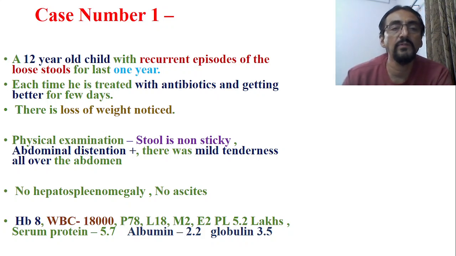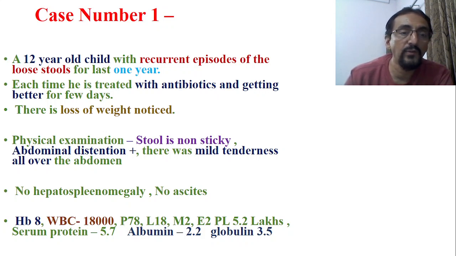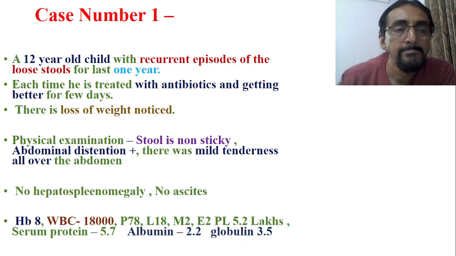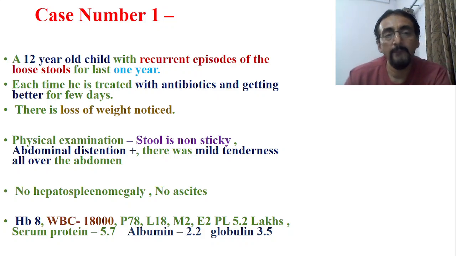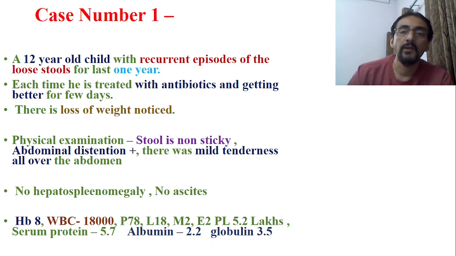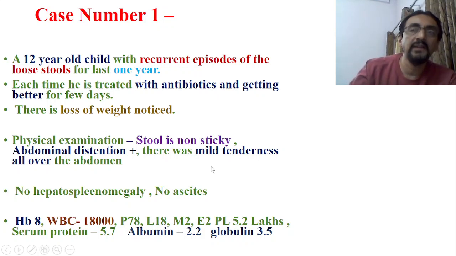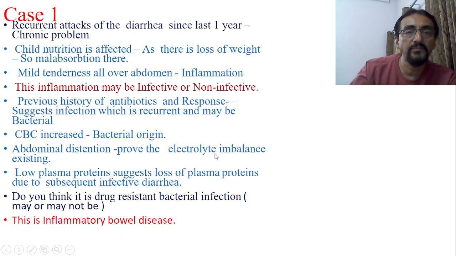And serum protein is also reduced. Albumin is also less. Electrolyte imbalance भी है, मतलब loss of plasma protein. Electrolyte disturbance might have resulted in abdominal distension. ठीक है. So anyway, this much insight we have. Now we get into the case proper.